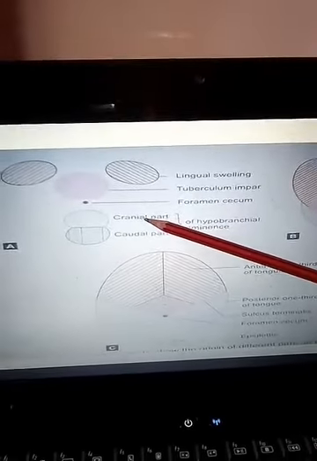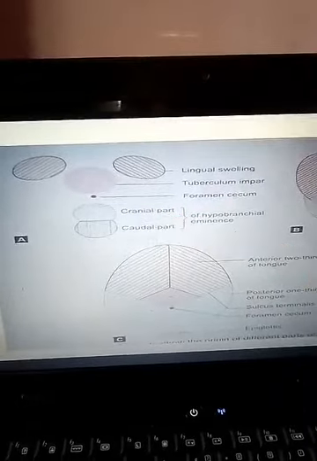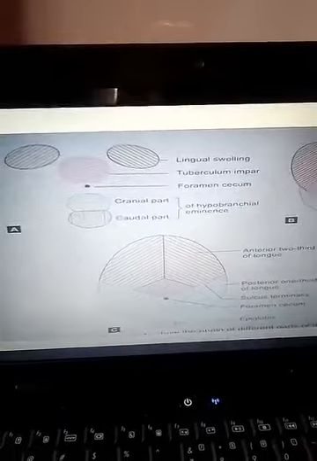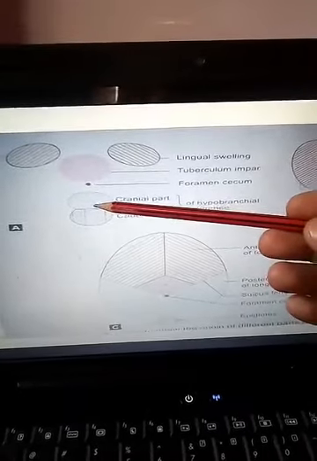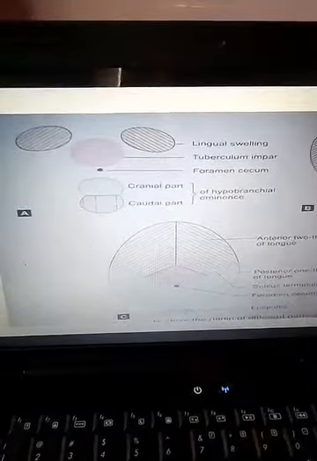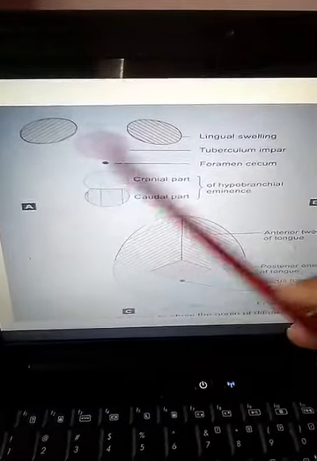So what happened to this hypobranchial eminence? The cranial most part forms the posterior most part of the tongue. As it is formed in relation to the fourth arch, it forms the posterior most part of the tongue and it is supplied by the superior laryngeal nerve, and the caudal part forms the epiglottis.